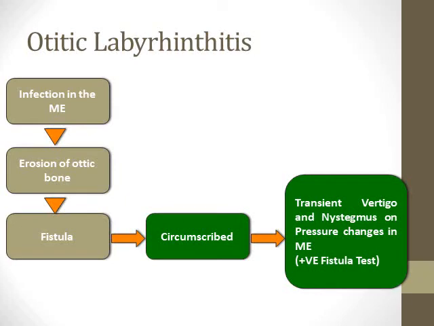This vertigo can be triggered by compression. Why? If you compress the tragus or if you pump air inside the external auditory canal with presence of perforation in the tympanic membrane, this positive pressure in the external auditory canal will be transmitted to the air in the middle ear. This will be transmitted through the fistula to the perilymph in the inner ear. This will cause vestibular stimulation, so the patient can experience vertigo. This is what we call the fistula test, and this is a positive fistula test. A positive fistula test is diagnostic for what we call labyrinthine fistula.